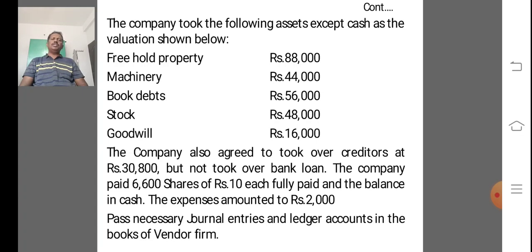The discharge of purchase consideration is given in the adjustment, that is the issue of 6,600 equity shares of rupees 10 each fully paid, and the remaining balance of PC in cash. The realization expenses amounted to rupees 2,000. Okay, first we prepare the closing journal entries in the books of the vendor firm.